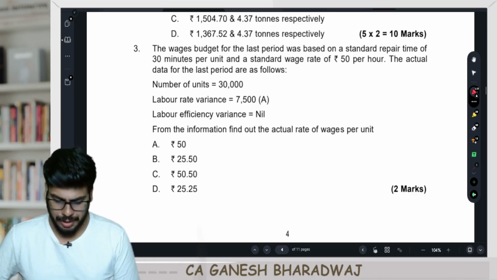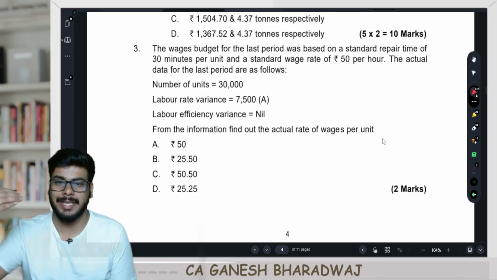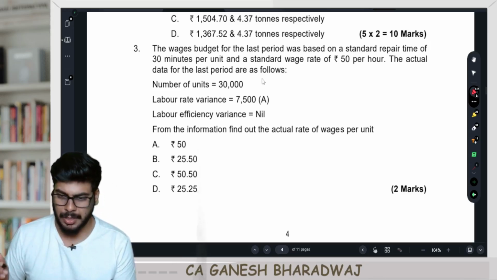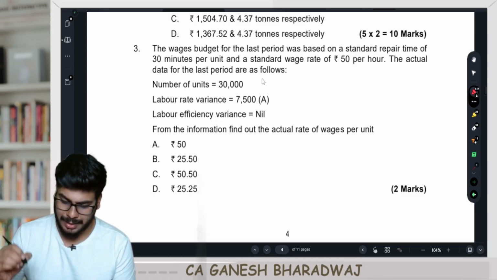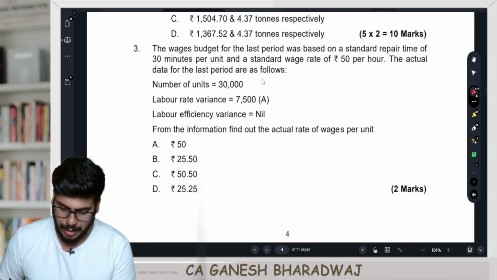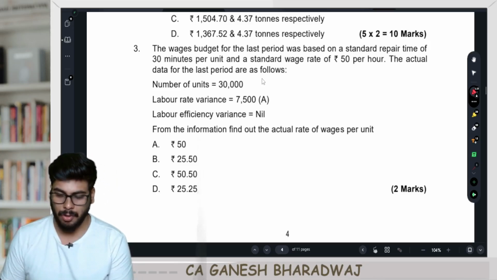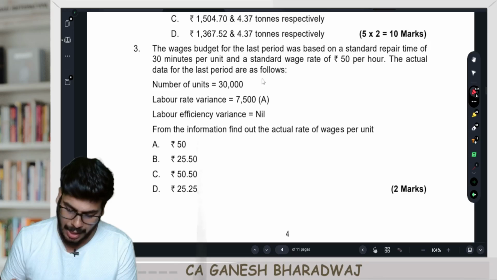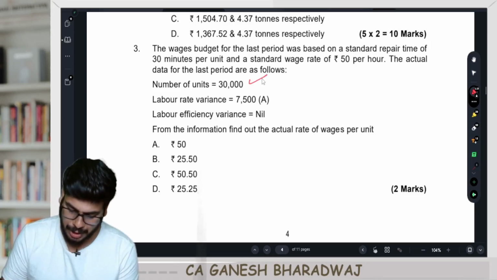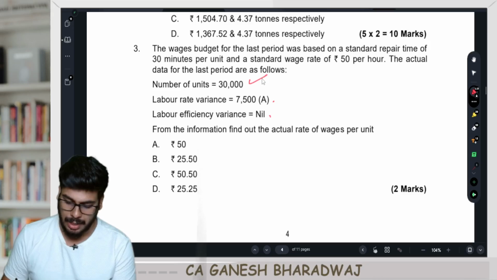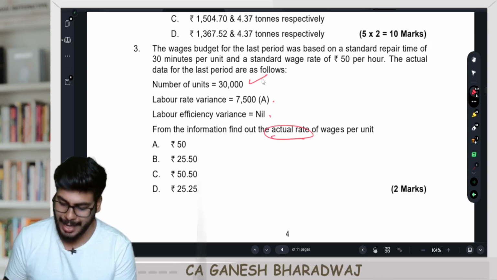Now, let's move on to the next question. So these are all standalone case study based MCQs. Let's quickly finish it off. The wages budget for the last year was based on a standard repair time of 30 minutes per unit, right? And a standard wage rate of 50 rupees per hour. The actual data for the last period are as follows. The number of units actually produced was 30,000. Labor rate variance is 7,500 adverse, and the efficiency variance is nil. From the following information, calculate the actual rate of wages.